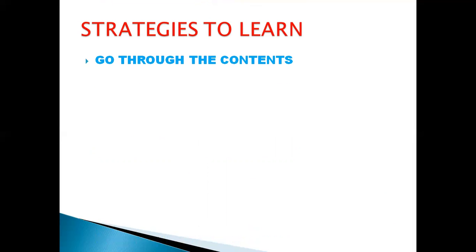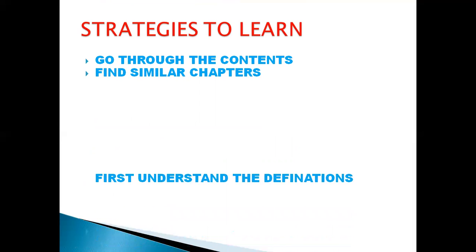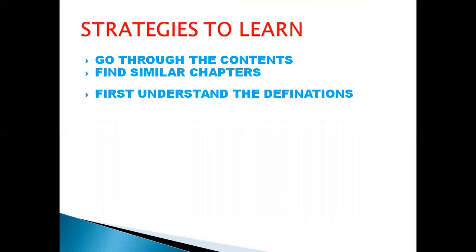Now some strategies are there, and we are discussing these strategies today in this short time. Let's see the strategies. First of all, go through the contents. Next, find out the similar chapters. Since you have two books, these two books have some similar chapters, and you have to find them. One is in the world context, another is in the Indian context.